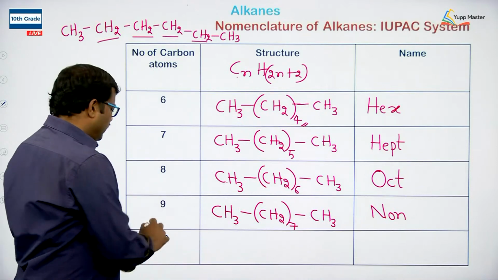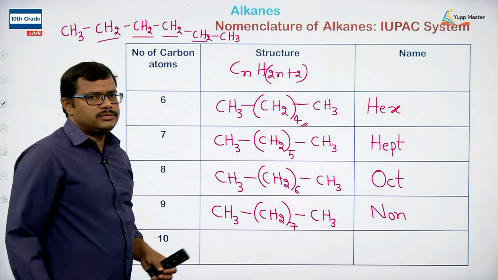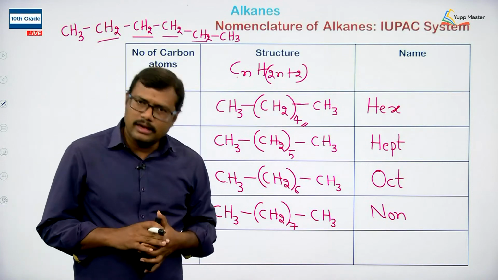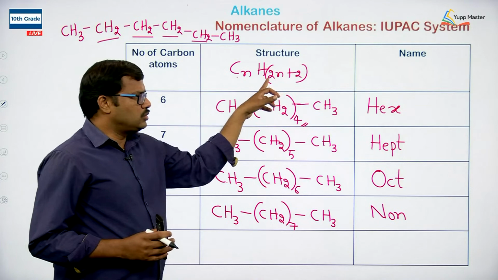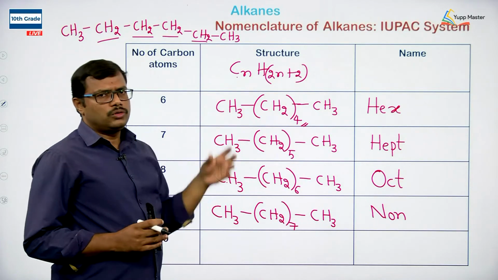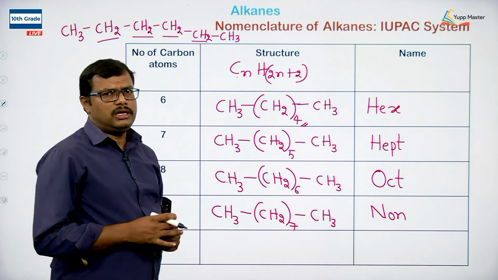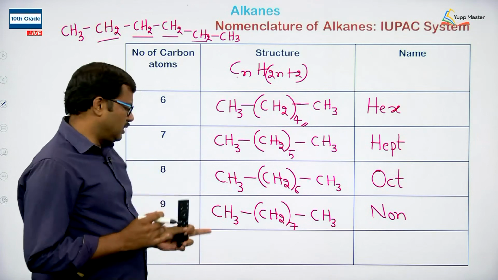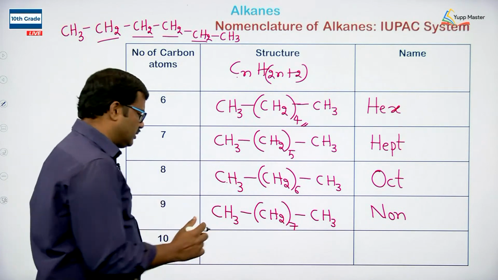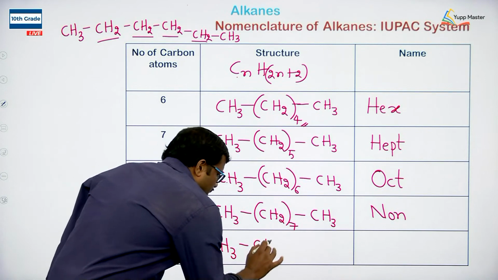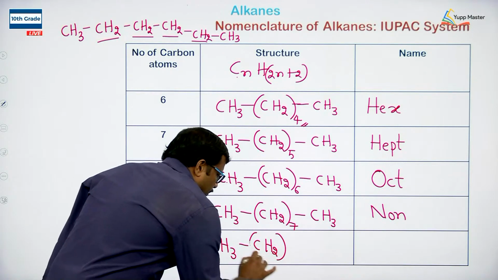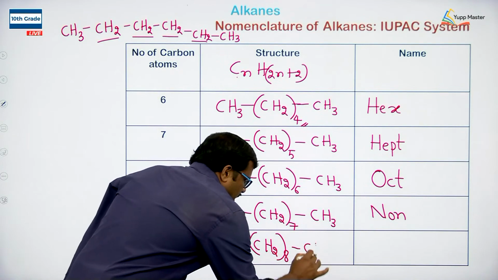And when the molecule has 10 carbon atoms, C10, 10 2s are 20 plus 2, 22. So C10H22 is the formula for the alkane having 10 carbons. We can write it as CH3, CH2 taken 8 times, CH3.